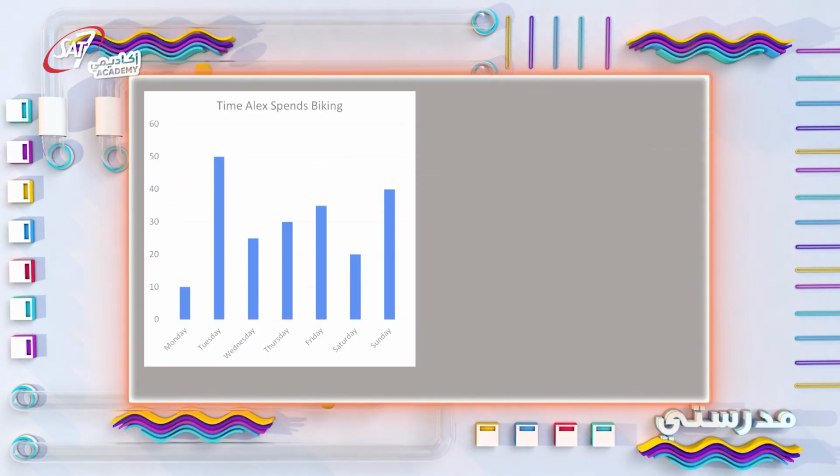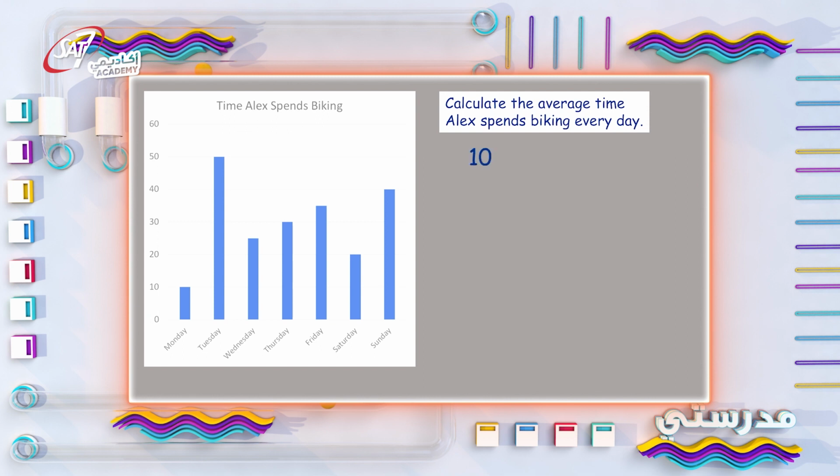These numbers represent the time in minutes that Alex spends biking every day over a week, from Monday all the way to Sunday. Let's help Alex calculate the average time he spends biking every day. On Monday, Alex spent 10 minutes biking. On Tuesday, he spent 50 minutes. How much time did he spend biking on Wednesday?